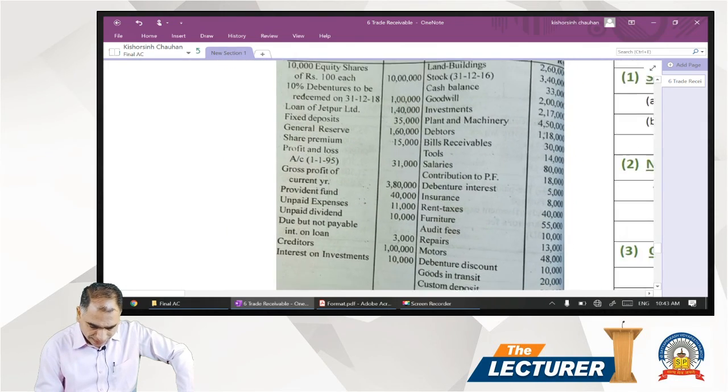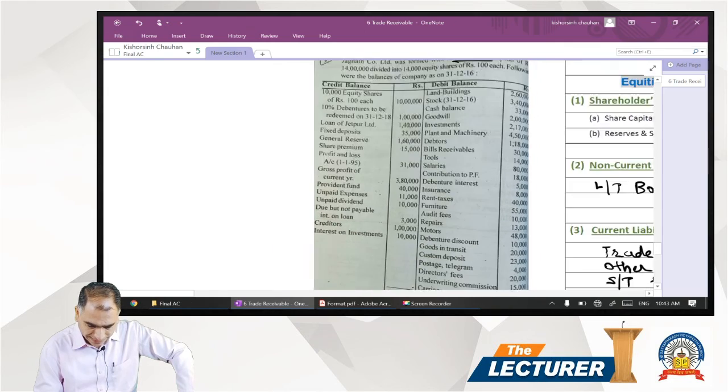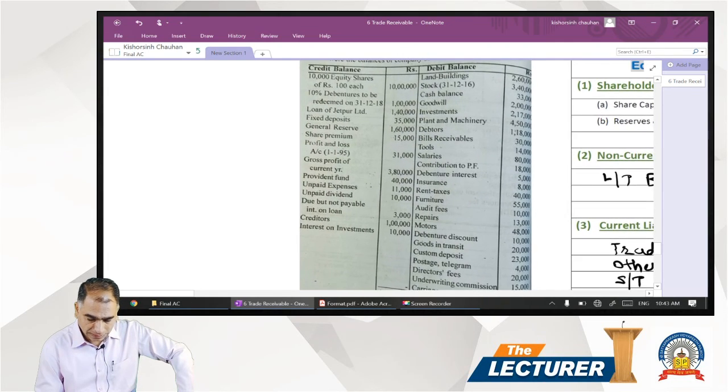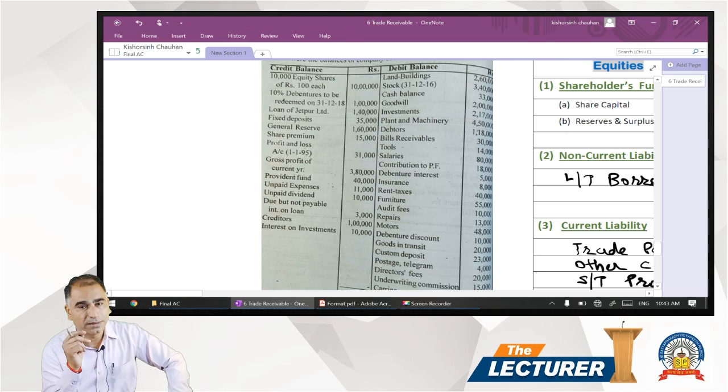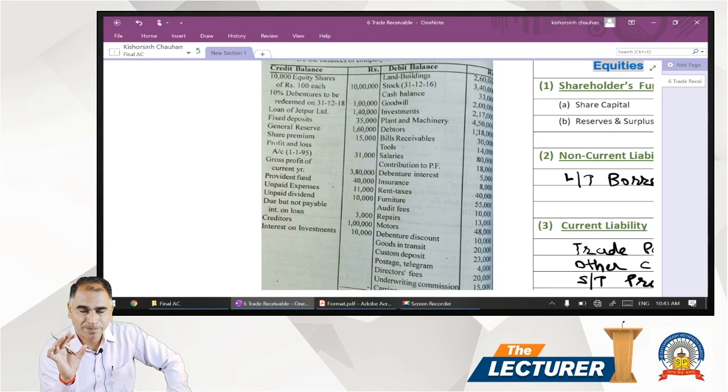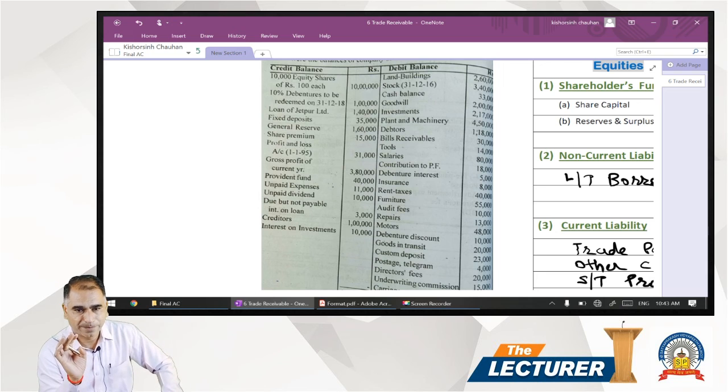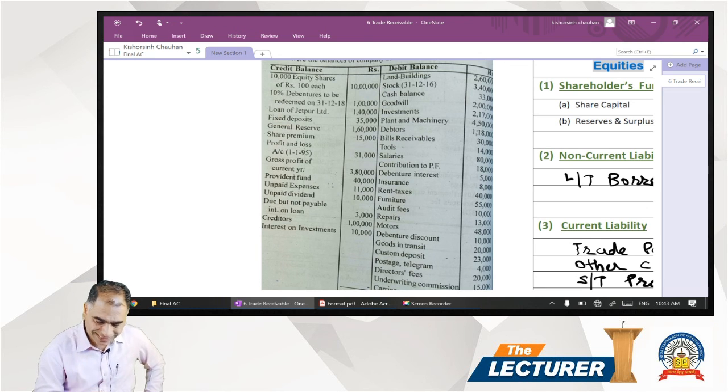If you observe in the trial balance, on the credit side we will always have two items: one is income and the other is liabilities. On the debit side we have two items, expenses and assets. So by going through the trial balance, you come to know how many notes forming part of the balance sheet we need to prepare. So we have a set of income, expenses, assets and liabilities.